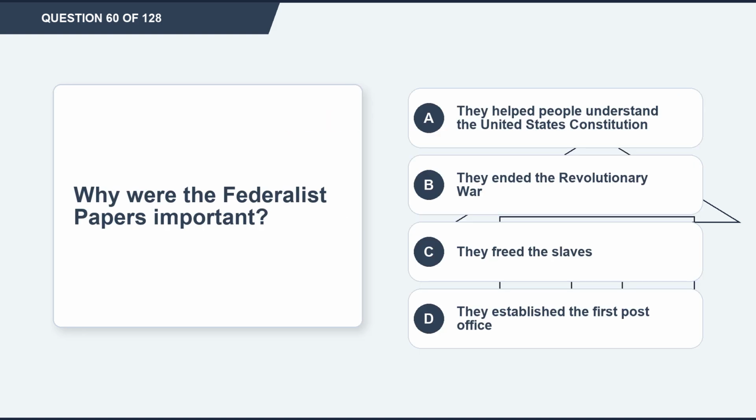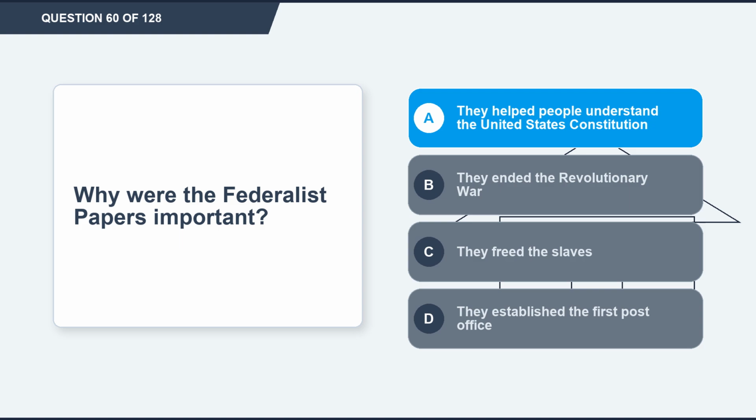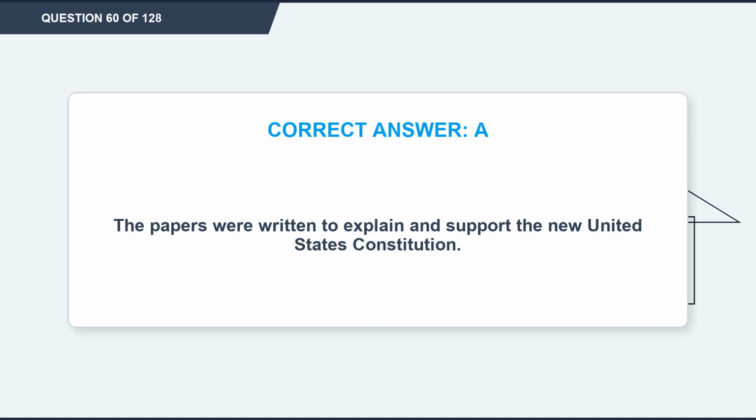Question 60. Why were the Federalist Papers important? Option A, they helped people understand the United States Constitution. Option B, they ended the Revolutionary War. Option C, they freed the slaves. Option D, they established the first post office. The correct answer is option A, they helped people understand the United States Constitution. Explanation. The papers were written to explain and support the new United States Constitution.